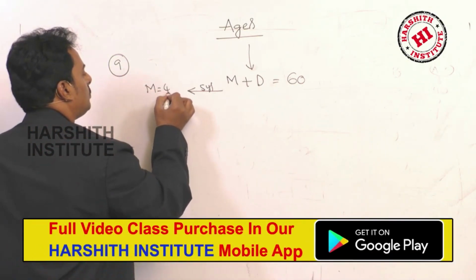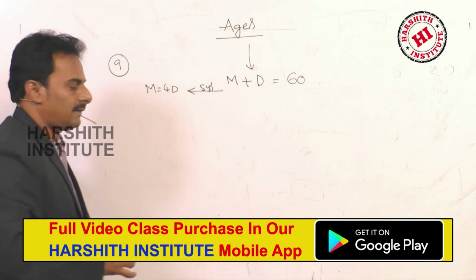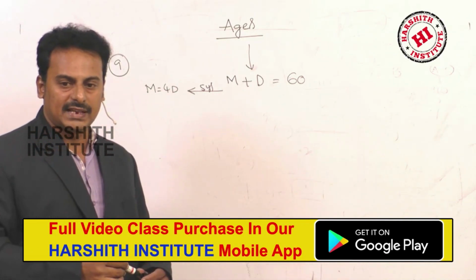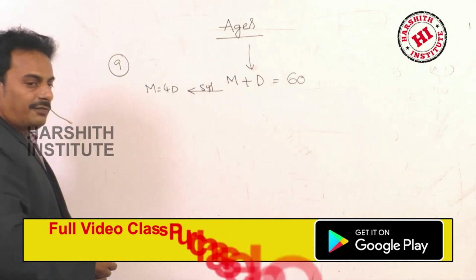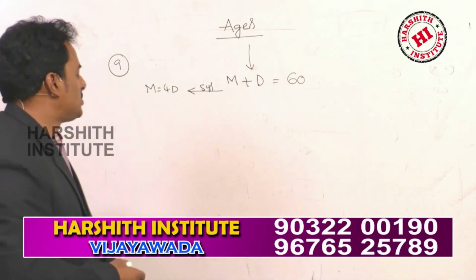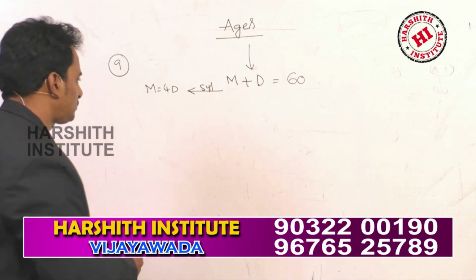M is equal to 4D, 4 times that of daughter's age. Find the present age of daughter.